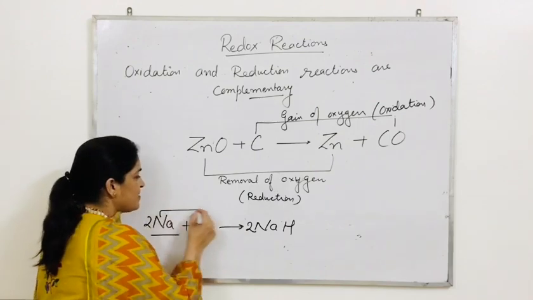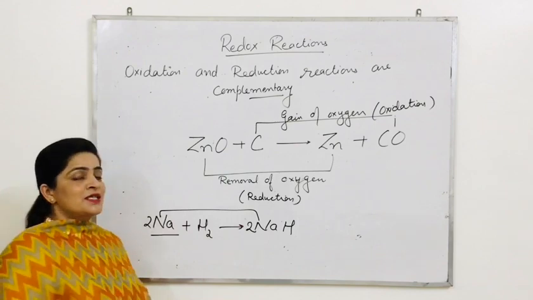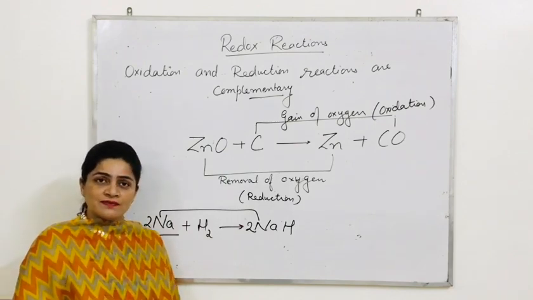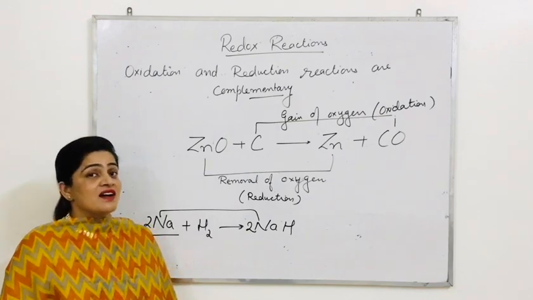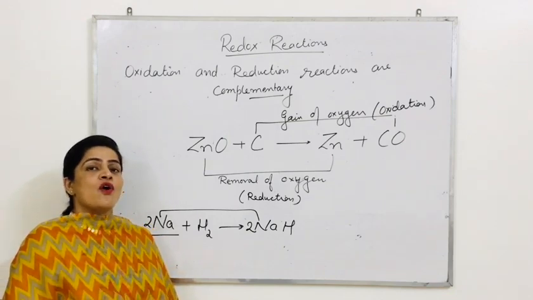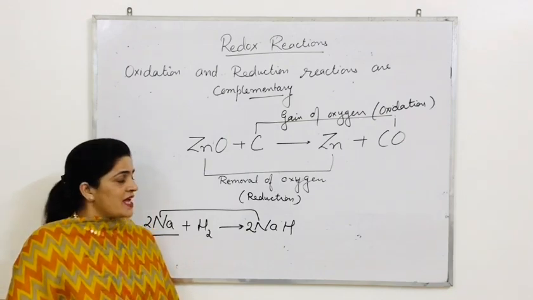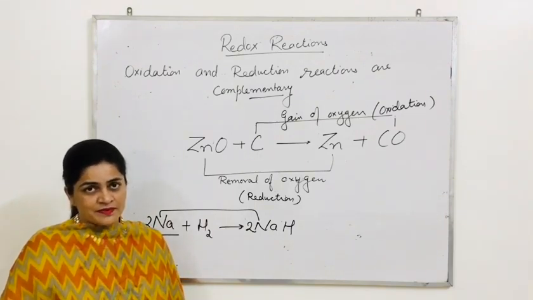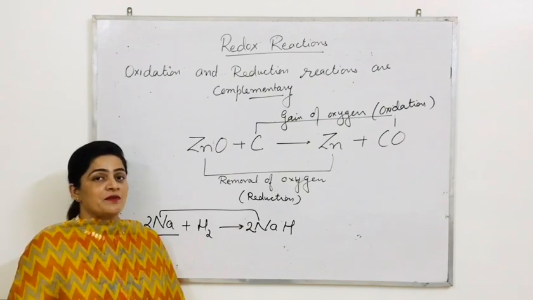But students, in reality, sodium is not undergoing reduction. Sodium is rather undergoing oxidation, that can never be proved with the help of the classical concept.